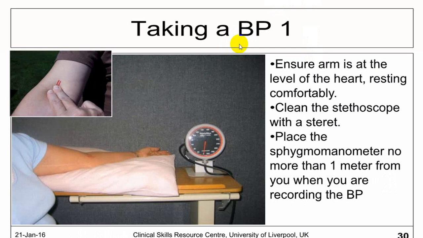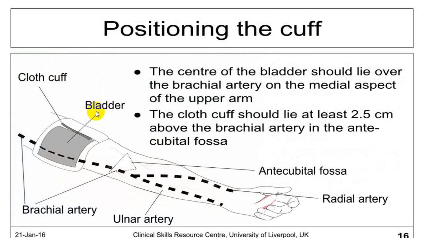Now we are going a little fast. While taking a blood pressure, first feel for the brachial artery and confirm that it is palpable. You can utilize an aneroid BP instrument, a mercury instrument, or a digital instrument. Clothes should be out. The BP cuff should be of adequate size, and it should cover 2/3 of the arm circumference. It should be at least a minimum of 2.5 centimeters above the brachial artery. This distance should be at least 2.5 centimeters, or 2 to 3 fingers above the cubital fossa.